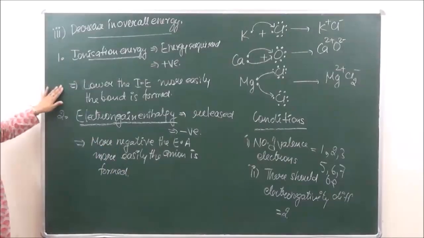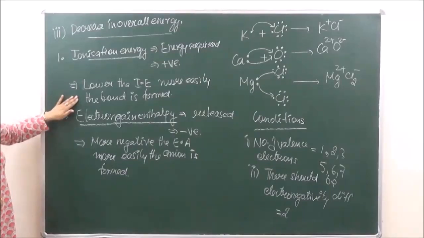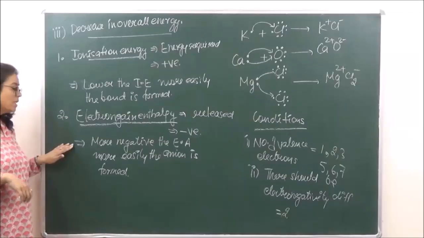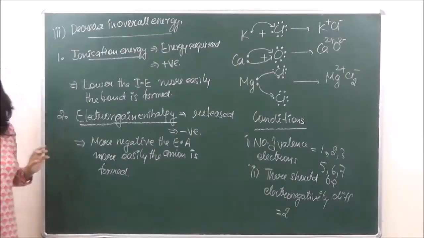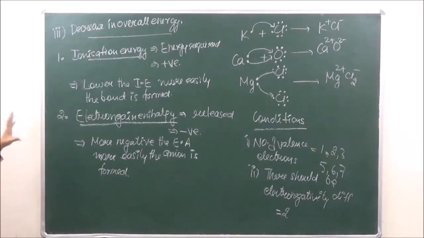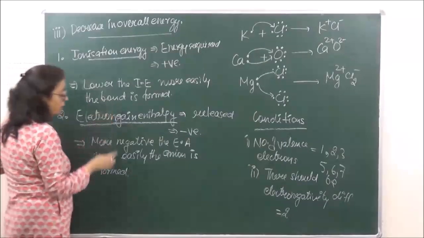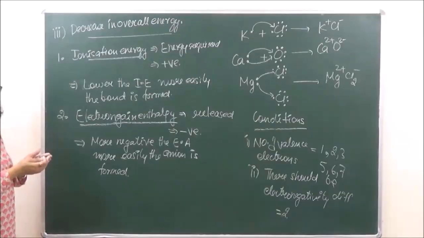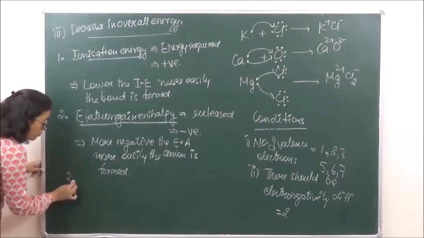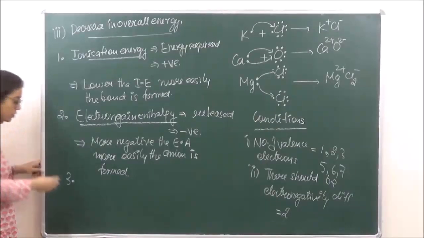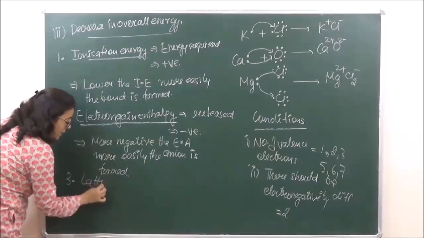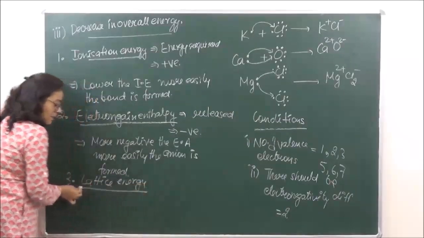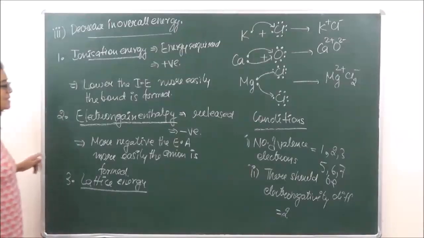Okay? So we are saying lower the ionization energy, more easily the cation is formed. Higher the electron affinity, more easily the anion is formed. Now in addition to this, we have a cation over here, we have an anion over here, both have to come together now to form the bond, right? Now in order to form this bond, there is another kind of energy which we require, that is the lattice energy. What is lattice energy?